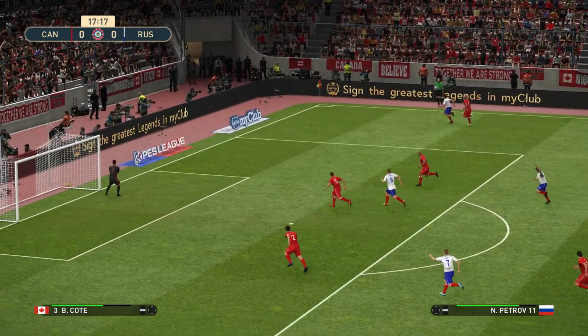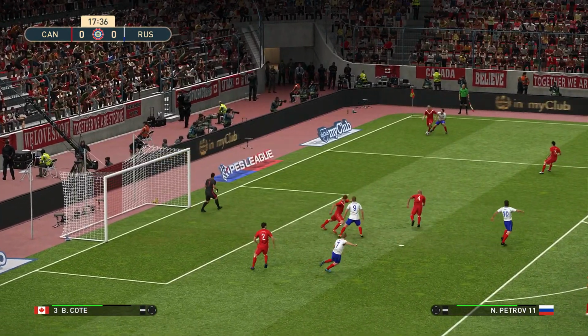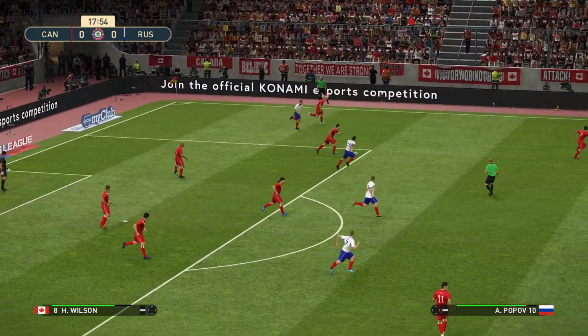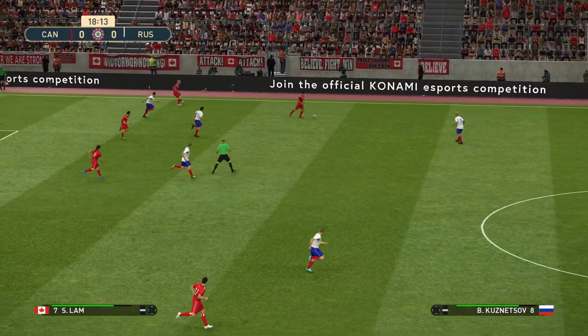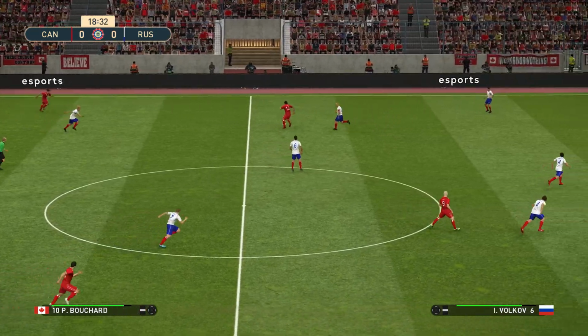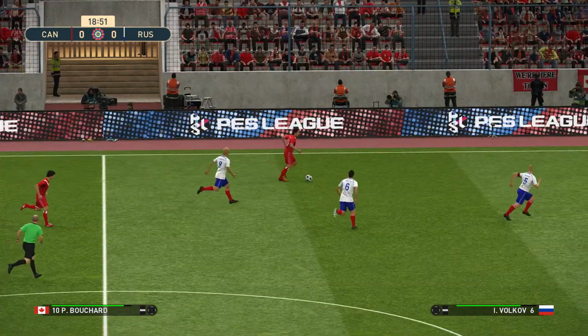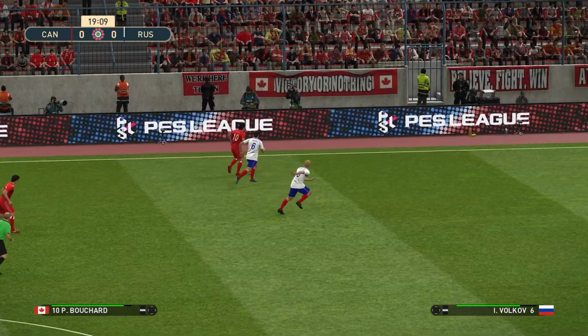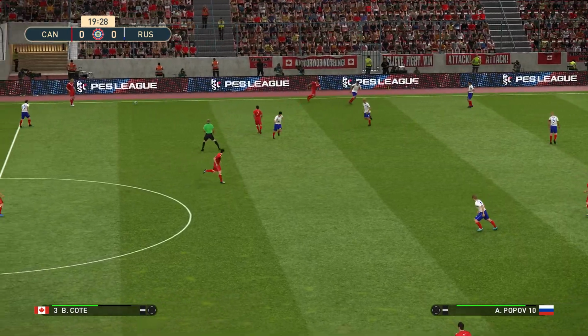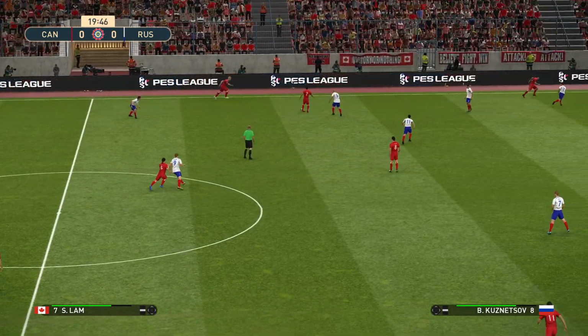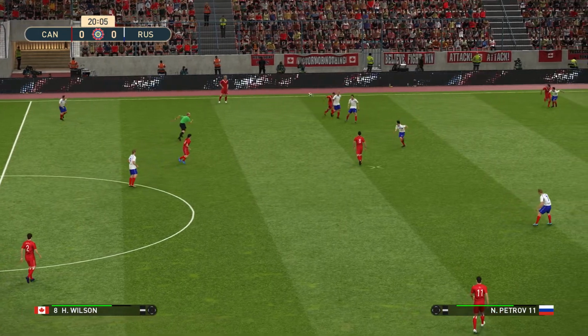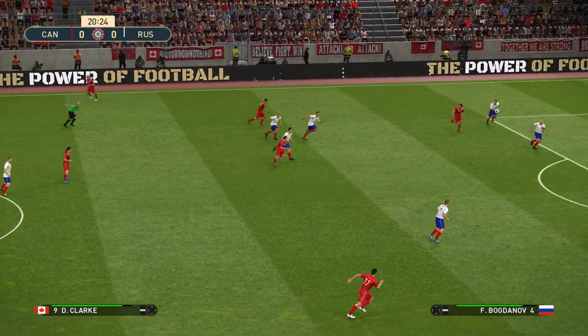And it's Petrov. Run back by Canada. Wilson. Lamb. Bouchard. Coates. Wilson heads it back to Young. Young plays it forward.